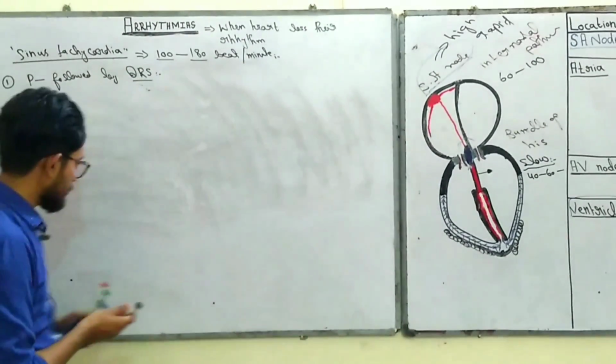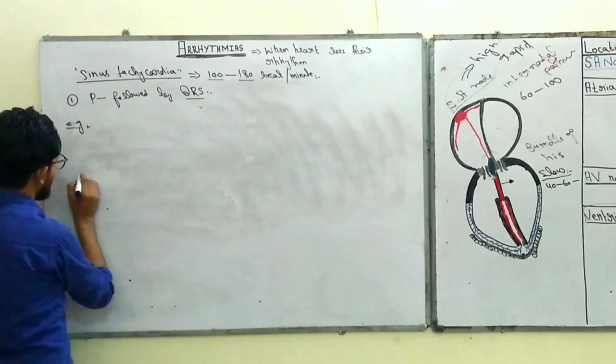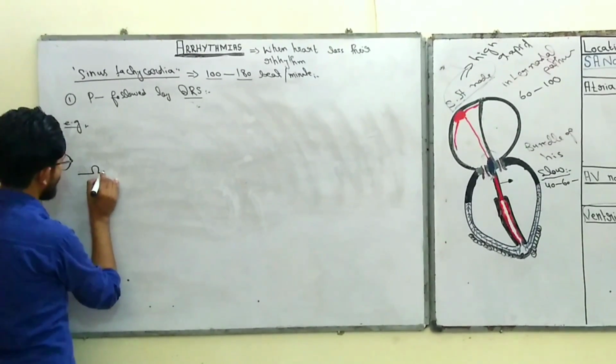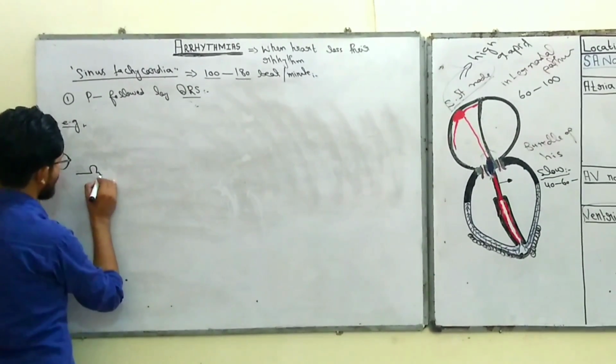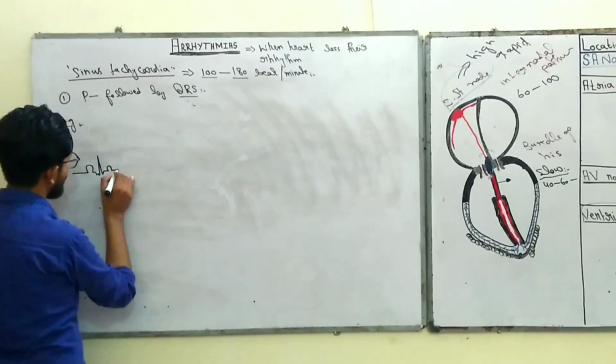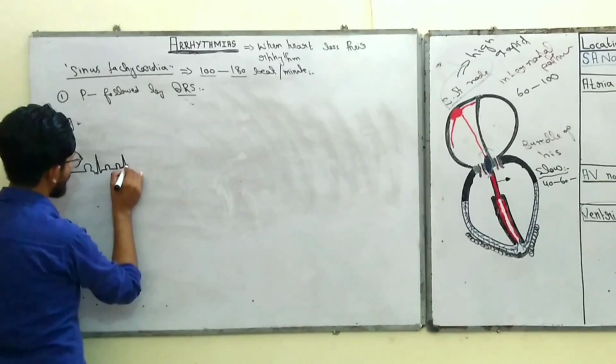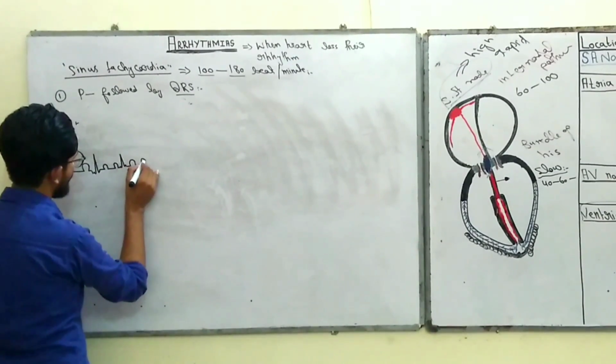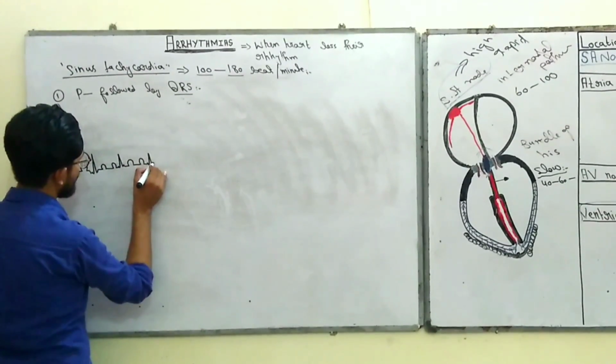And what is the pattern? Here is the P wave, QRS complex, T wave, P wave, QRS complex, T wave, P wave, QRS complex.